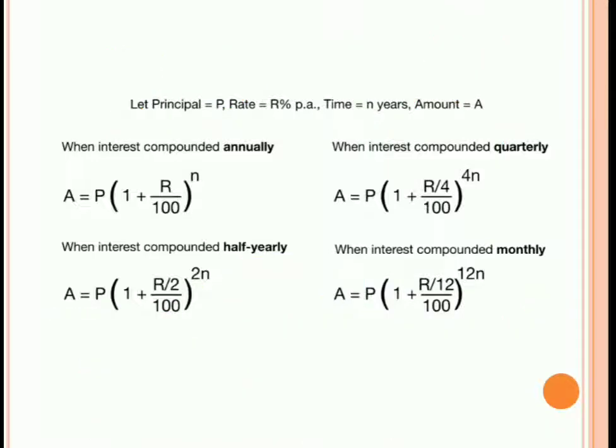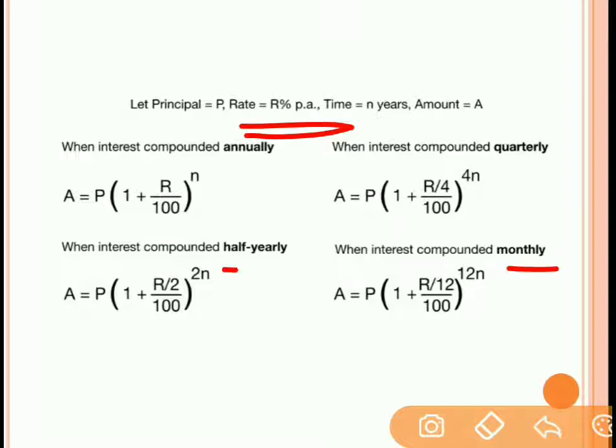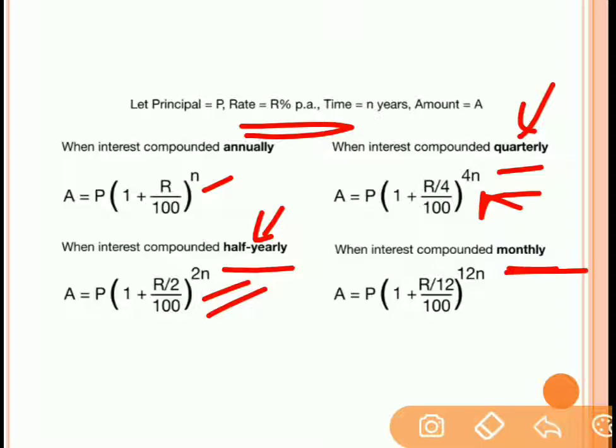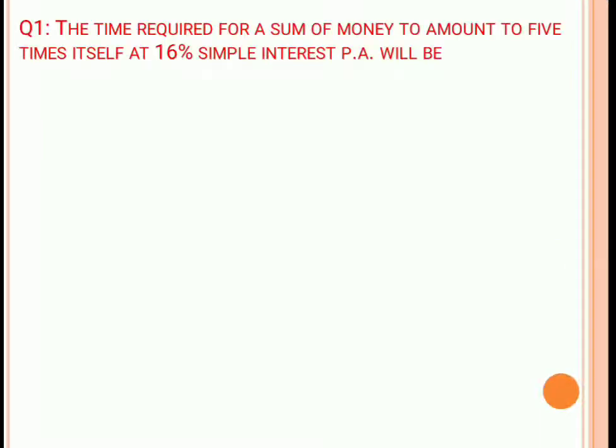Fine. So whenever rate of interest is given per annum, if R percentage is given per annum, then for monthly you have to divide R by 12, for half yearly you have to divide R by 2, that is every 6 months, and quarterly means every 3 months, so R by 4, and the time period will be 4n. Respectively, if it is half yearly, the time period will be double; if it is quarterly, it becomes 4 times; and if it is monthly, the time period will be 12 times. Now let's move to some problems of simple and compound interest.